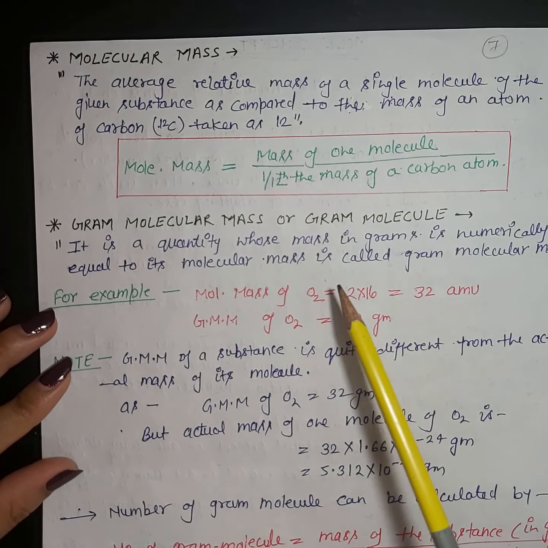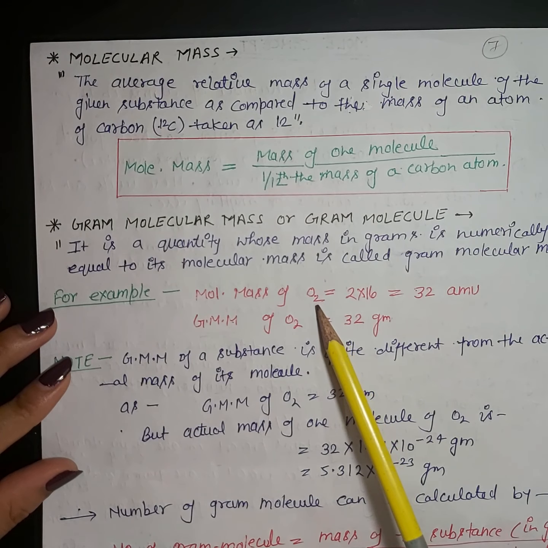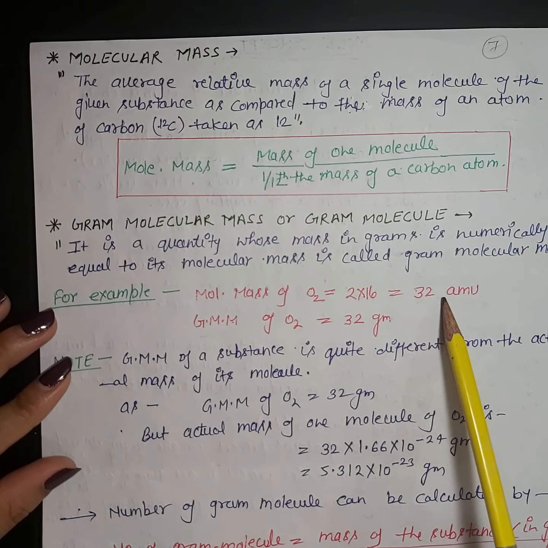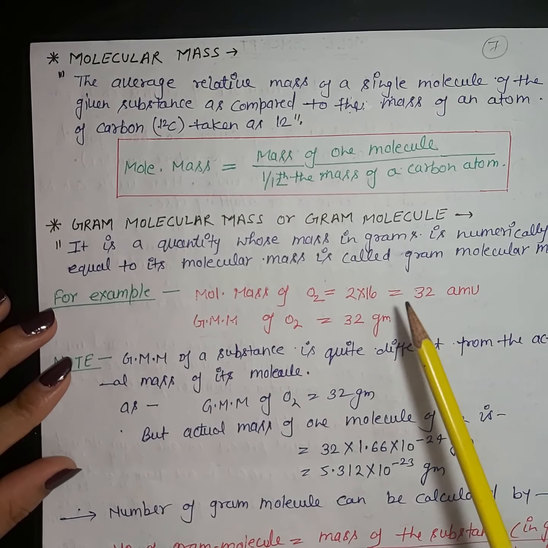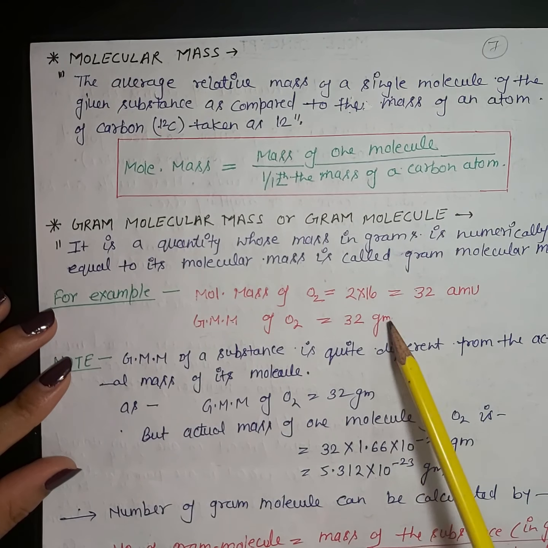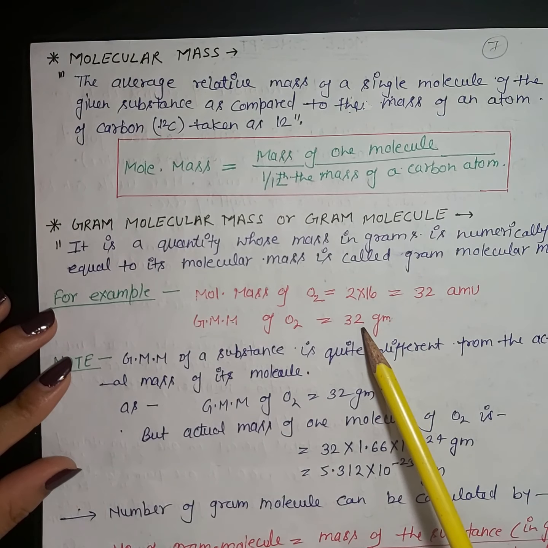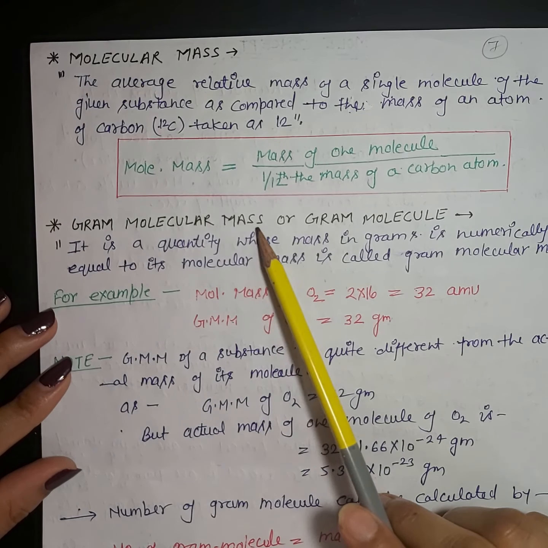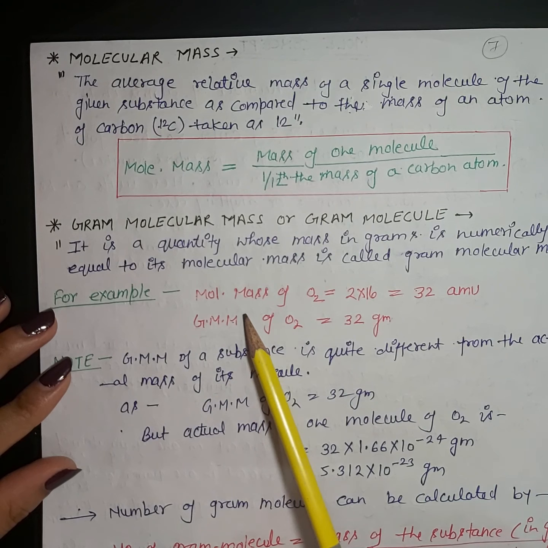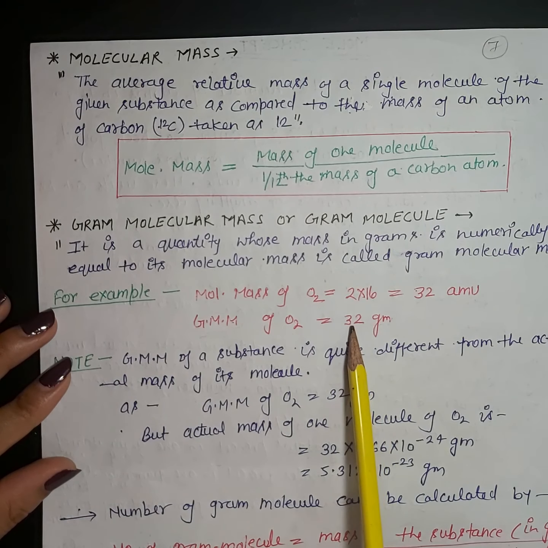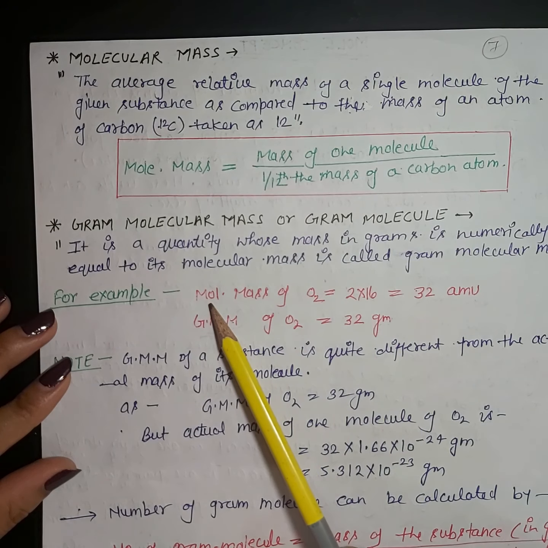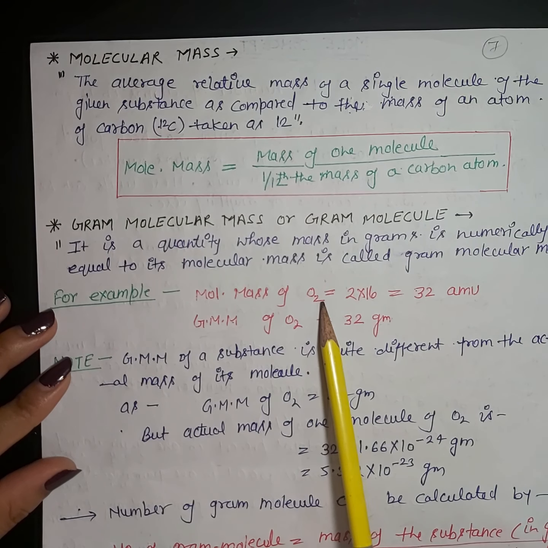As we know, the molecular mass of O2 is 2 × 16 = 32 AMU. So when we take 32 gram of oxygen, it is considered as gram molecular mass. So what is gram molecular mass? Gram molecular mass is the quantity in gram which is numerically equal to the molecular mass of a particular substance.